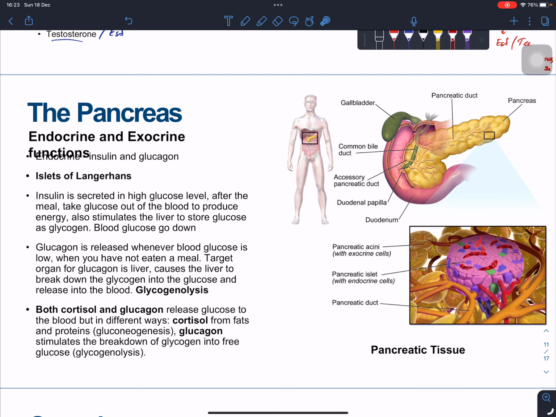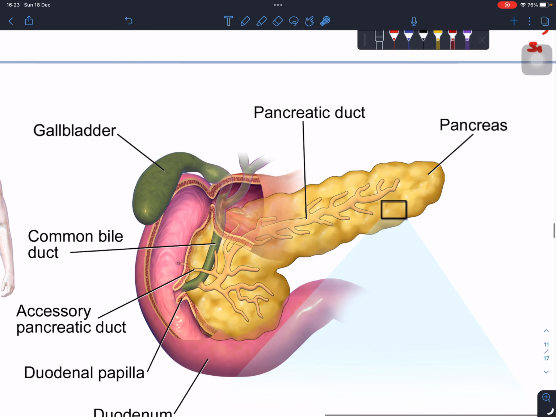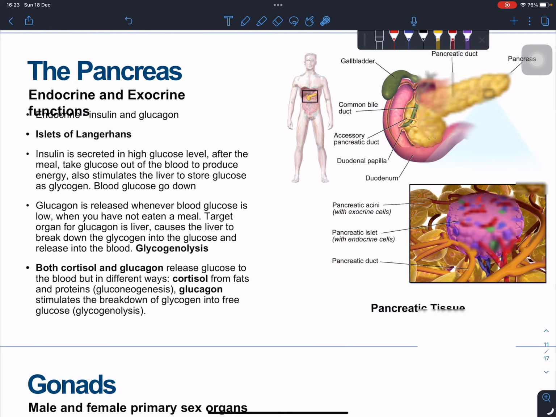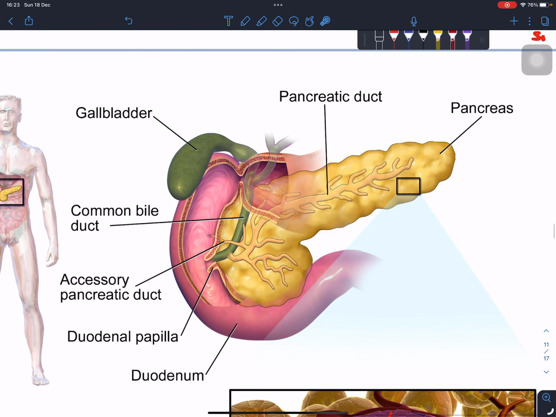So the function of the pancreas is to produce mostly insulin and glucagon. This is the pancreas: head, body, and tail. Here you can see the pancreatic ducts. The acini cells produce trypsin, lipase, and amylase. They go to the pancreatic ducts, and the ducts release their contents, which are trypsin, lipase, and amylase, into the duodenum. All right.